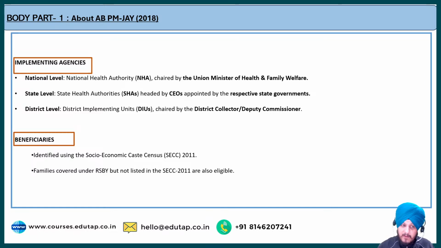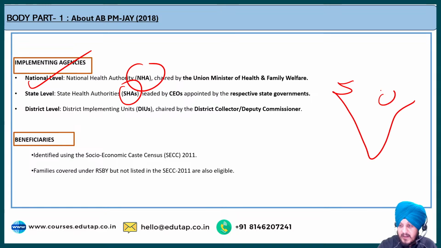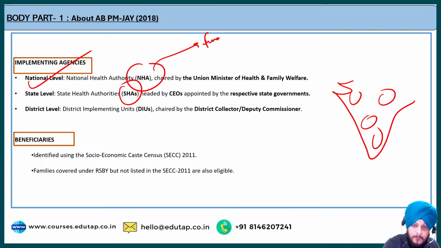When we talk about the implementing agencies, we all know that at the national level we have the National Health Authority. What is the job of this National Health Authority? Basically, it coordinates the different state health authorities that are working in the different parts of the nation, in the different states. Fine. That is the first job, that it helps in making coordination between the different state health authorities. Apart from that, it also manages the finances.